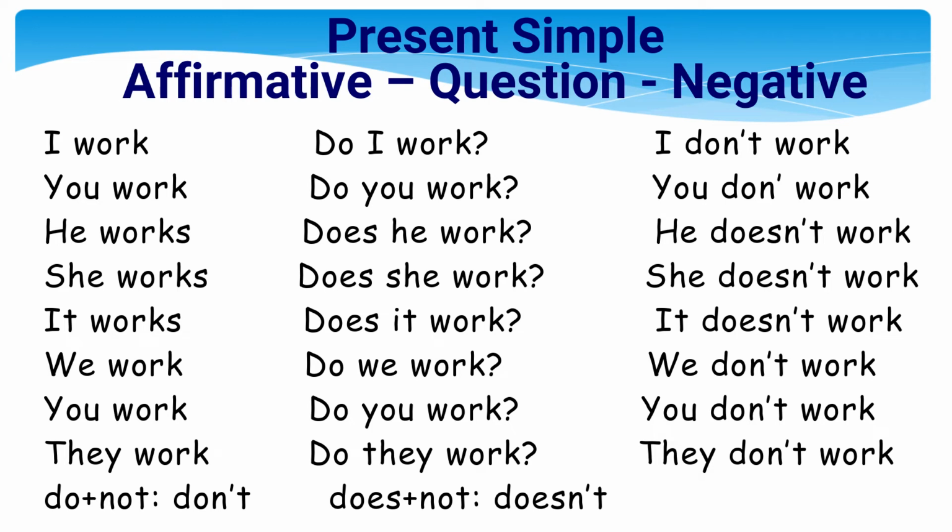These take S at the end. I work, you work, he works, she works, it works, we work, you work, and they work. See, we have used all the pronouns we learned in the previous lesson. Now look at the interrogative, how to make questions.